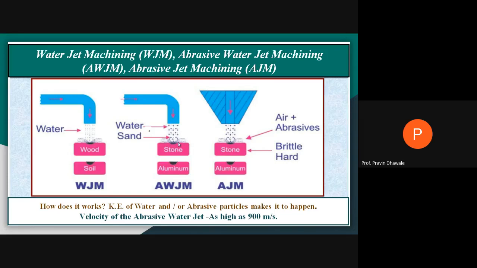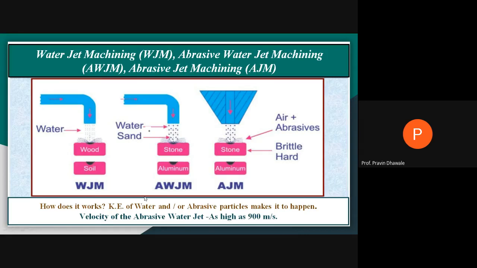Because of mechanical action. Which mechanical action? Erosion. Erosion of the material takes place. How does it work? The kinetic energy of water or abrasive particles causes the removal of material from the surface of the workpiece.